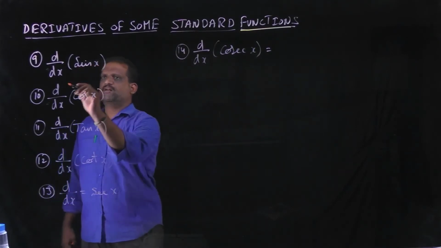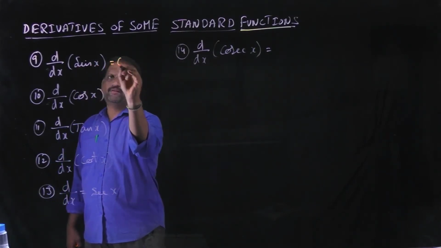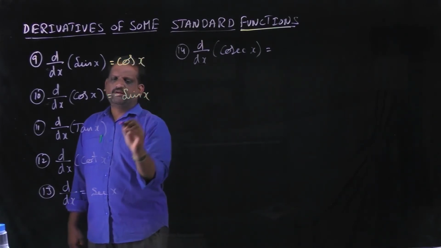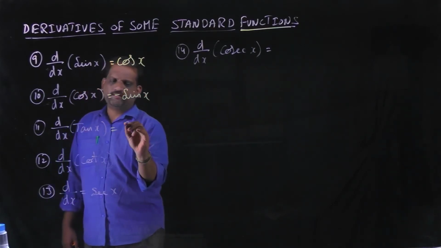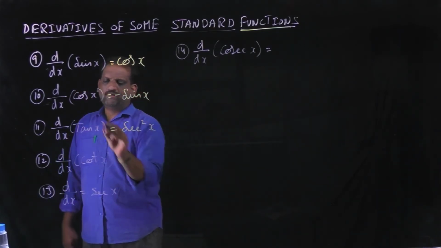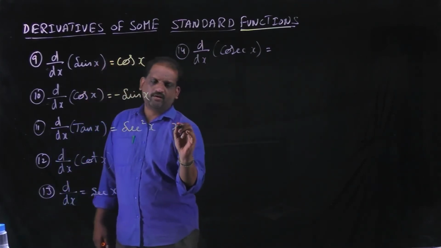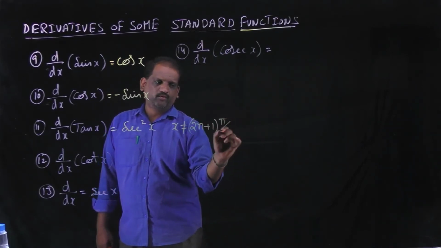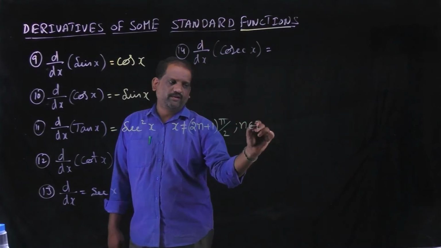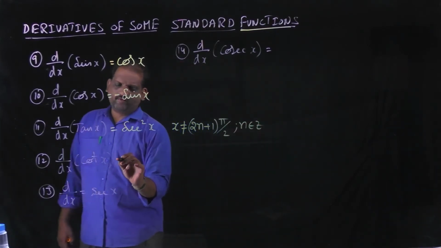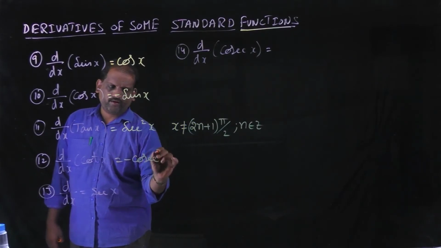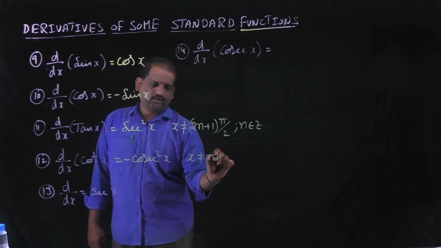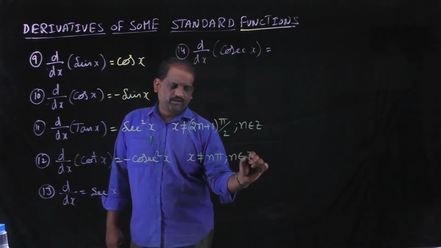Next, differentiation for trigonometric functions. Derivative of sin x is cos x. Derivative of cos x is minus sin x. Derivative of tan x is secant square x. Tan must be defined, so x is not equal to an odd multiple of pi by 2, that is 2n plus 1 times pi by 2, for all n belongs to Z. Derivative of cot x is minus cosecant square x. Here x is not equal to n pi, where n belongs to Z.